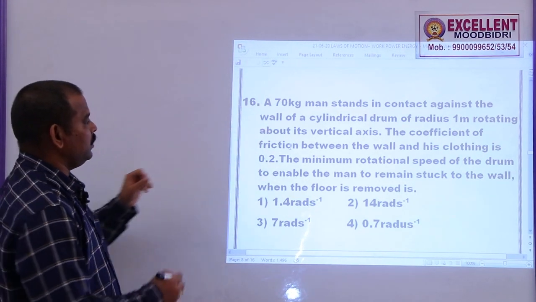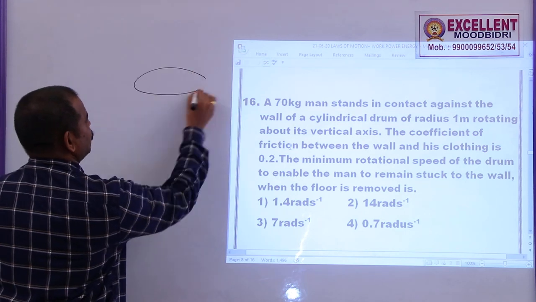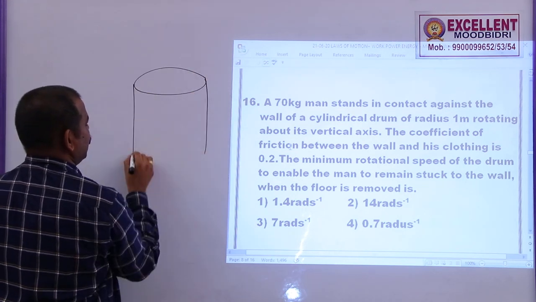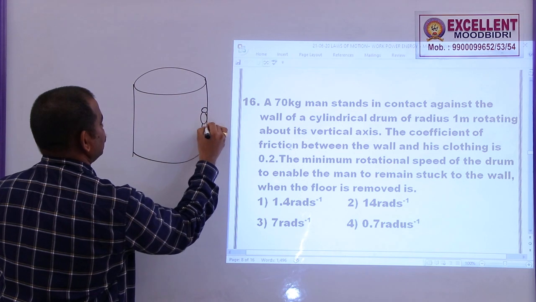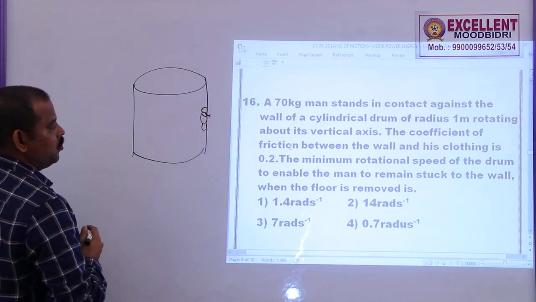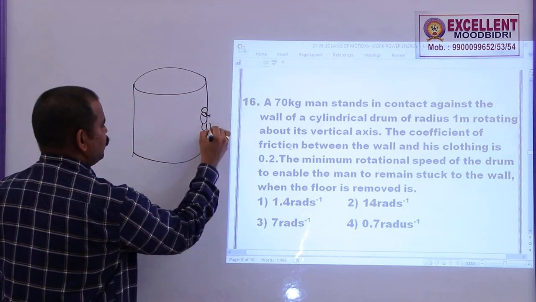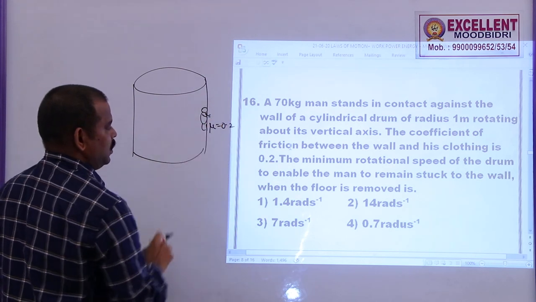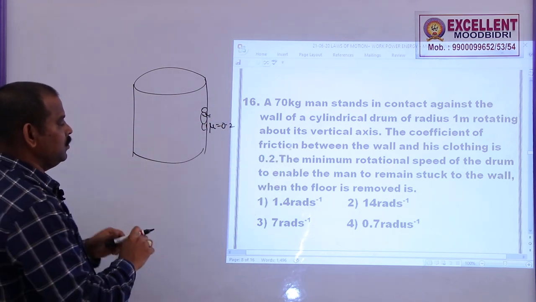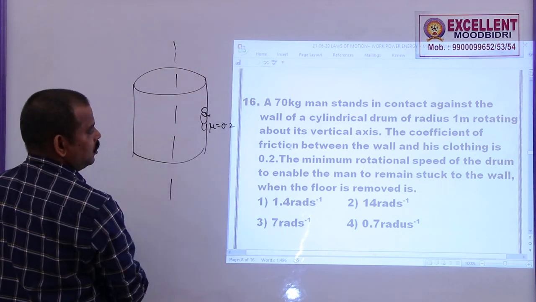16. A 70 kg man stands in contact with a wall. So, this is a wall of a cylindrical drum and a 70 kg person is in contact with it. The coefficient of friction between the wall and clothing is mu equal to 0.2. Now, the minimum rotation speed of the drum to enable the man to remain stuck to the wall when the floor is removed.